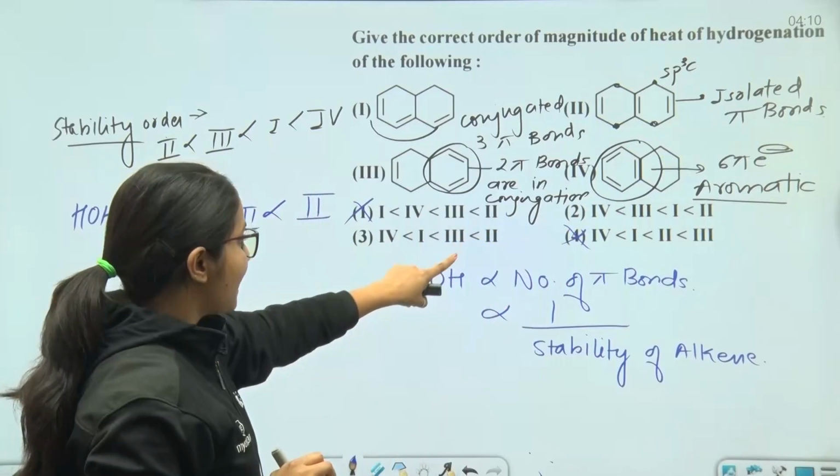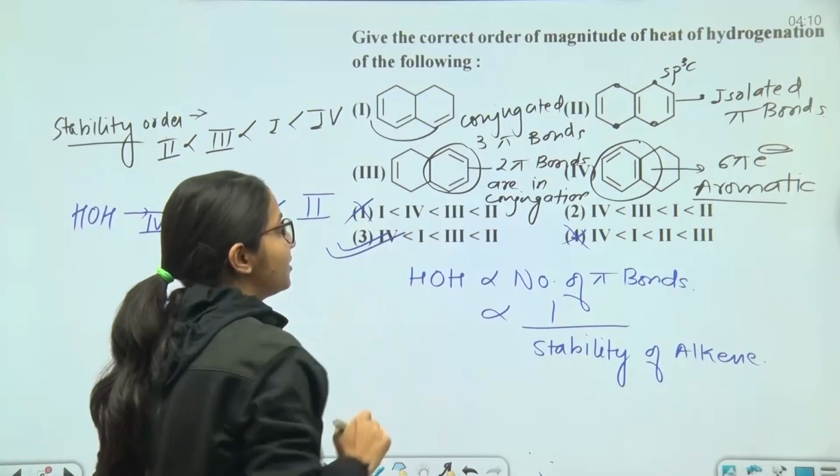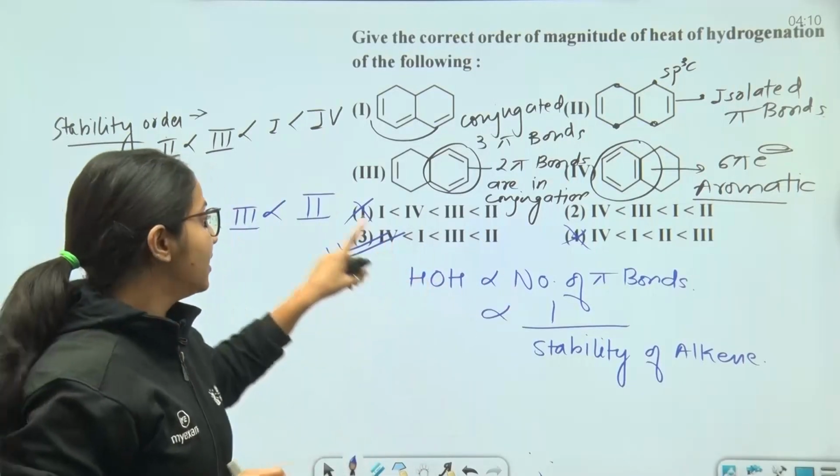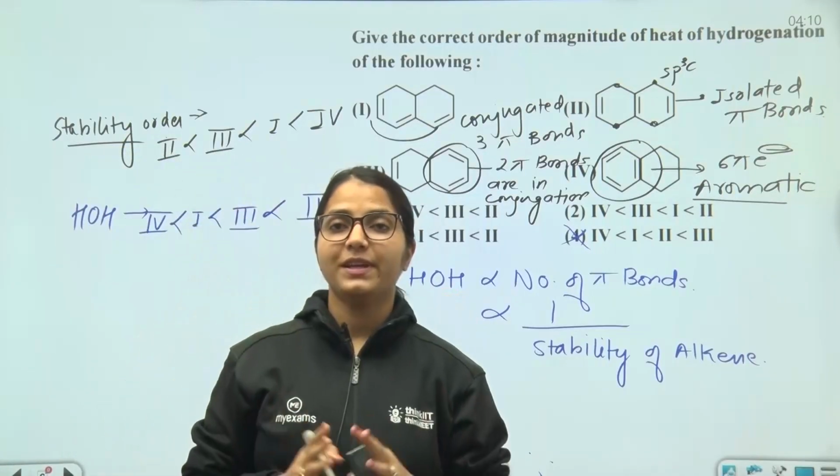Now second, then third, then first, and fourth, which is given in the 3rd option, is exactly our HOH data. So this will be our correct option.